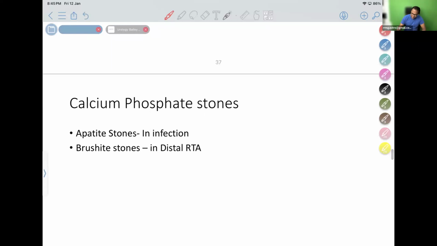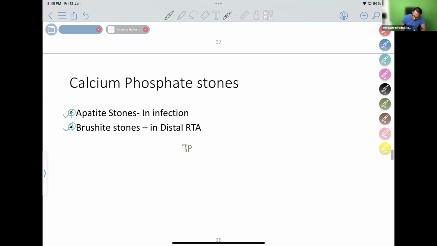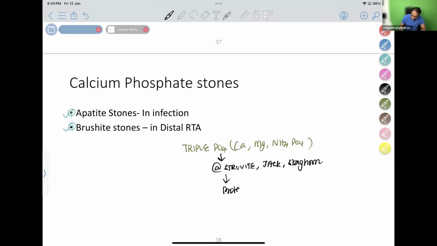Calcium phosphate stones are of many types. One type of stone known as apatite stone is seen in infection, and brushite stone is seen in distal renal tubular acidosis. So brushite and apatite. From Campbell Urology, there is a stone known as triple phosphate stone, which is made up of calcium, magnesium, ammonium phosphate together. This is triple phosphate stone, also called struvite stone, also called staghorn stone. This is a stone which is formed in Proteus infection.